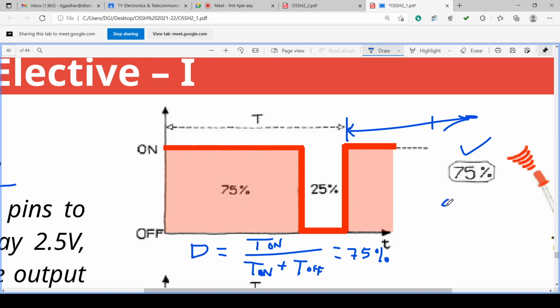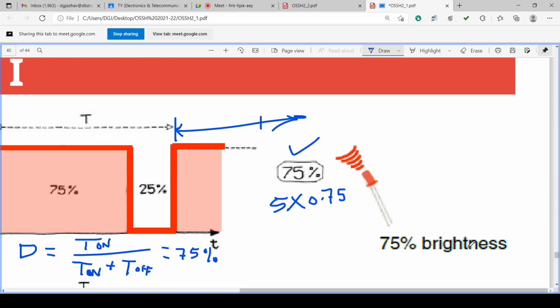That means 5 volt multiplied by 0.75. So instead of 5 volt, the LED is connected to 5 multiplied by 0.75. So it will give 75% light. Its brightness is 75%.